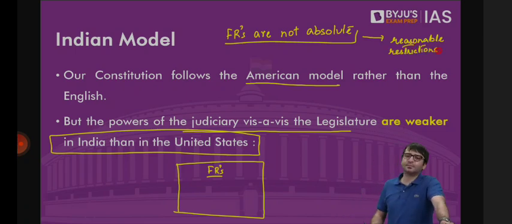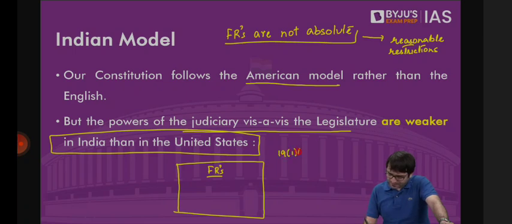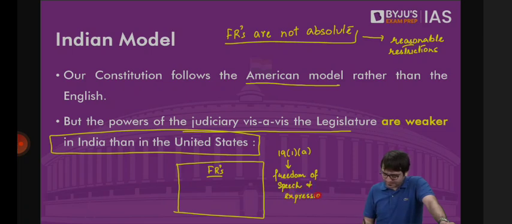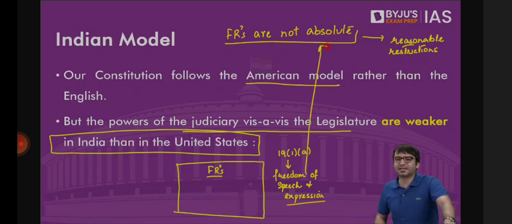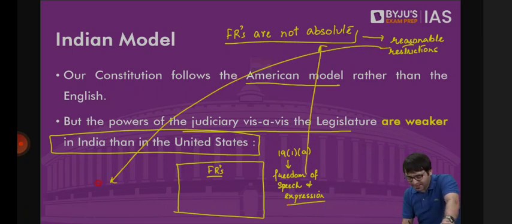For example, we have a fundamental right, Article 19(1)(a), which is known as freedom of speech and expression, which we will discuss on Thursday possibly or Friday. It means you have the freedom to say whatever you want to say, to express whatever you want to express, to write whatever you want to write. But this right is not absolute. It doesn't mean you can write whatever you want to write. There are some restrictions. Restrictions such as public order.